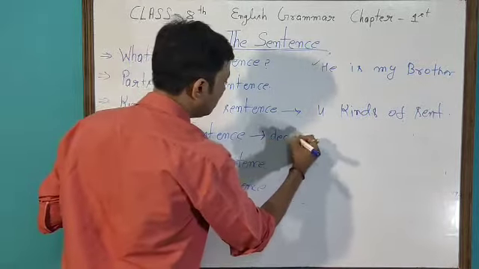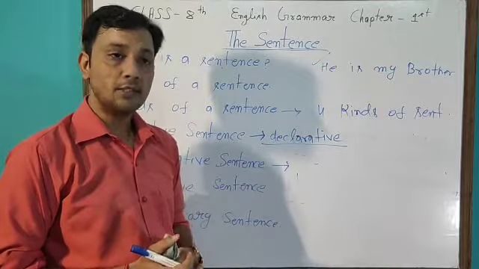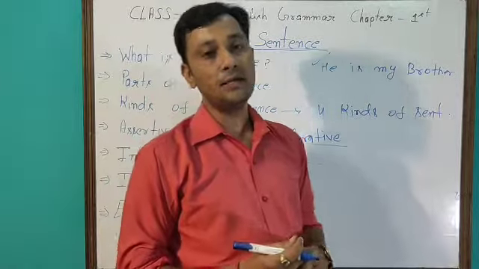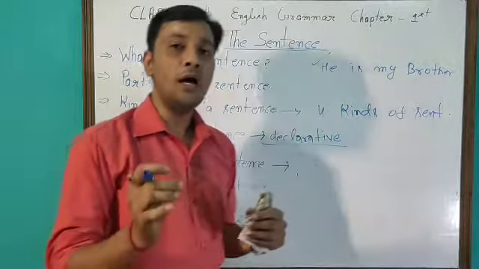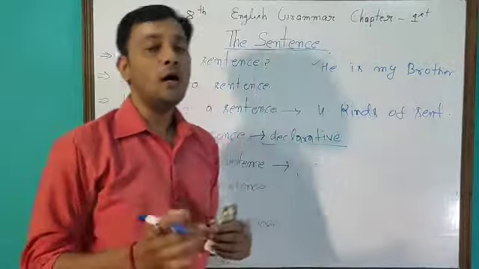Now come to the interrogative sentence. What is an interrogative sentence? A sentence that asks a question is called an interrogative sentence. All interrogative sentences end with an interrogative sign, and all assertive sentences end with a full stop. Clear? And an interrogative sentence also can be divided into two parts.